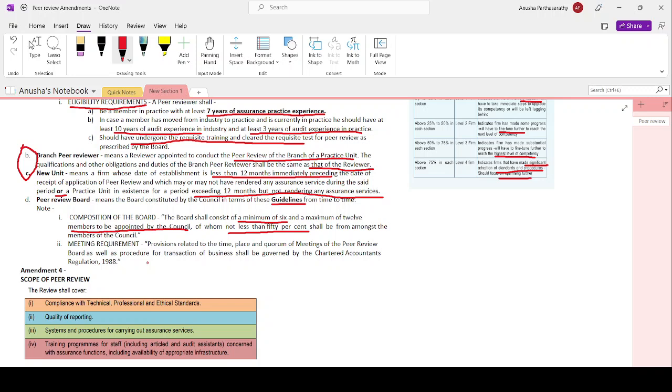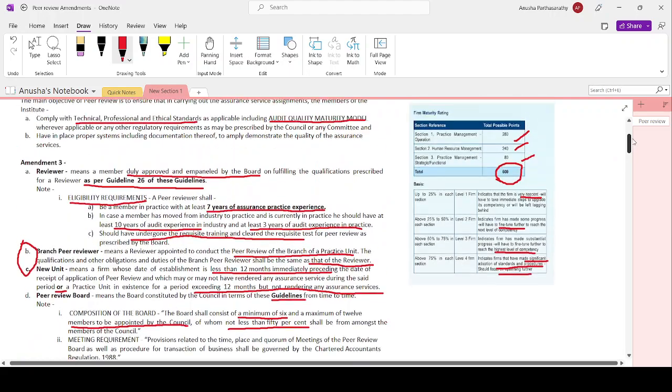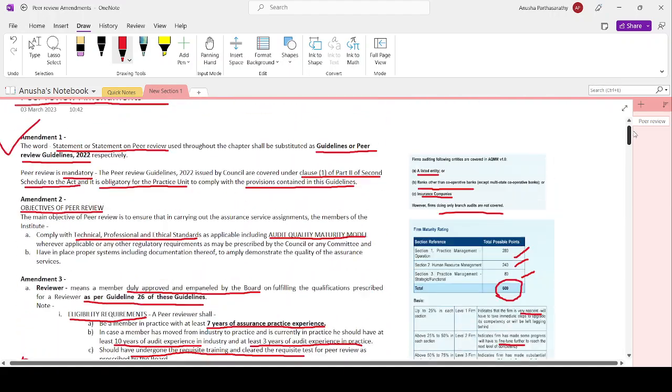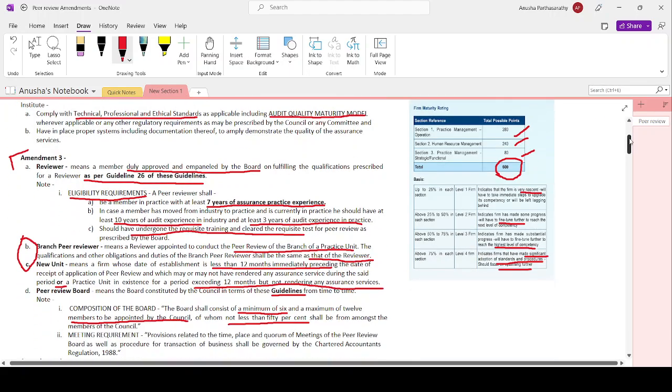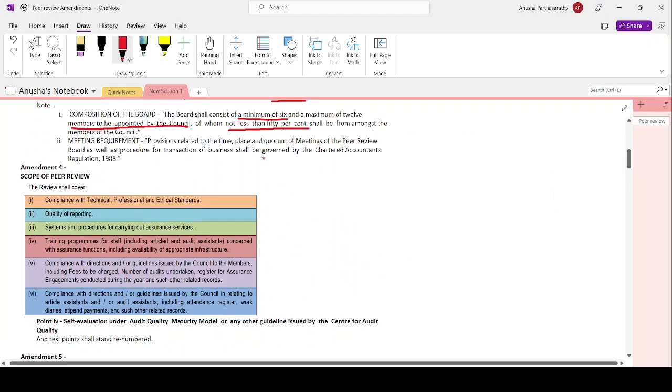This regulation is not in the syllabus, but let's remember that the provisions relating to meetings are now covered by the Chartered Accountants Regulations 1988. We have completed 3 amendments so far. Let's move on to the 4th one. Okay, let's make a tick mark. So first we had forgotten, now they have reminded. It's fine. Now, amendment 4.